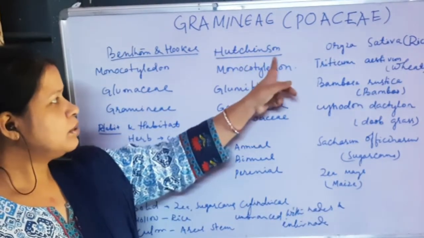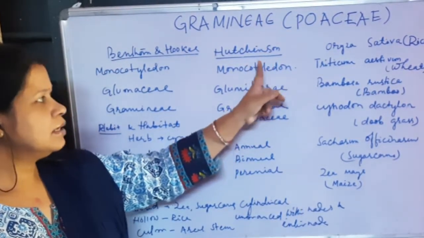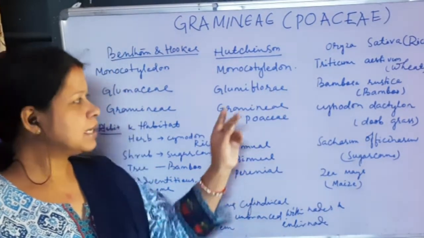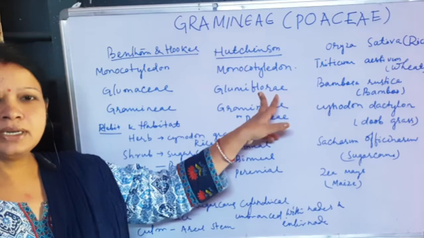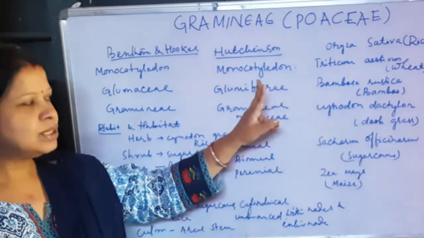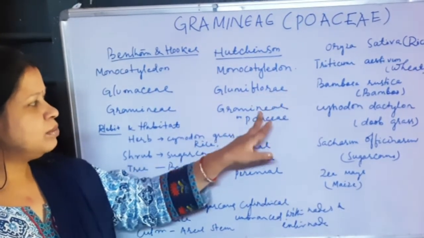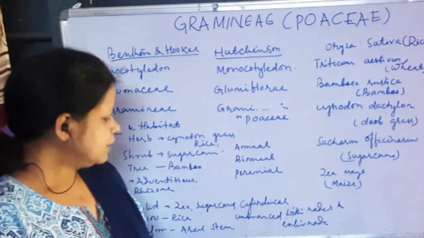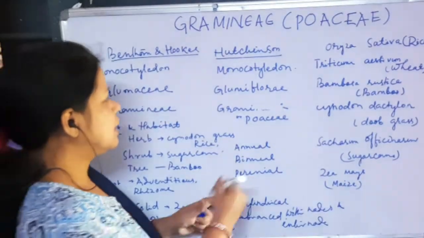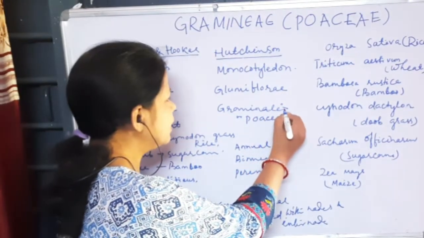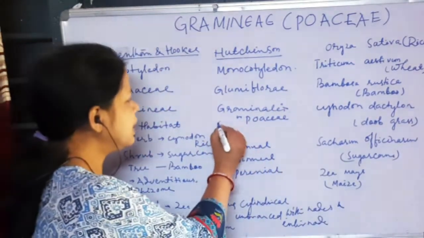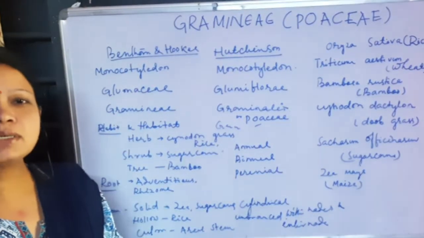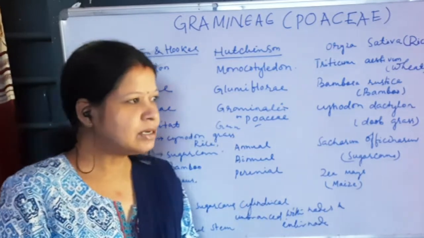And according to Hutchinson system of classification, monocotyledon is divided into 3 divisions: Calyciferae, Coroliferae and Glumiflorae. So this is under Glumiflorae. Glumiflorae includes order Graminales, and order Graminales includes family Gramineae or Poaceae. So this is all about the systematic position of Gramineae or Poaceae.